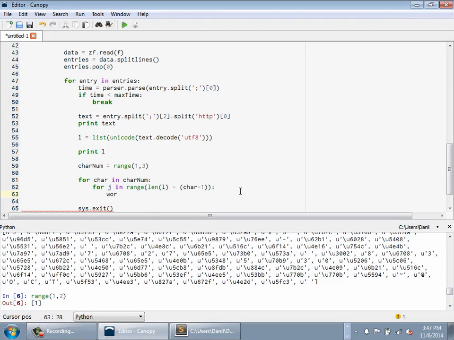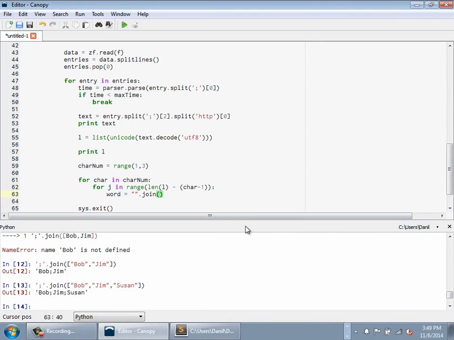And then I'm going to create a variable which actually composes my word. This is a bit abstract, but I'm going to look at every combination of characters as a potential word or a potential idea. Okay? In the first case, each character will be 1 word. In the second case, each combination of 2 characters will be 1 word. And here I'm going to use the join command. This is a pretty useful function for working with strings. I can give it an empty string. And the join command will take in a list of characters or strings, and it will join them using this string. Okay? And here we're going to pass in our array of characters.